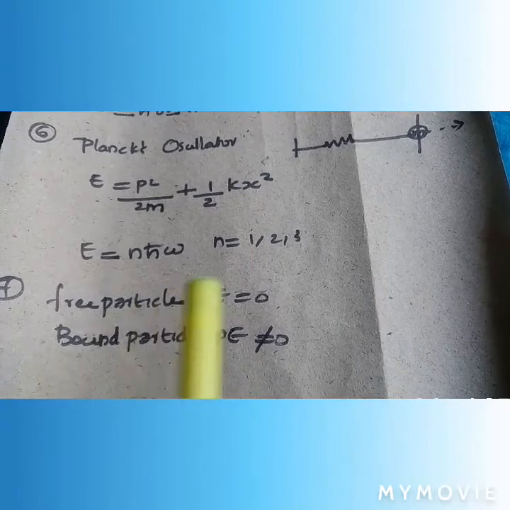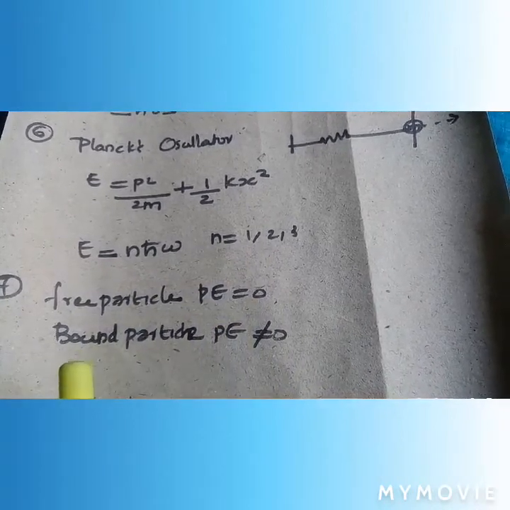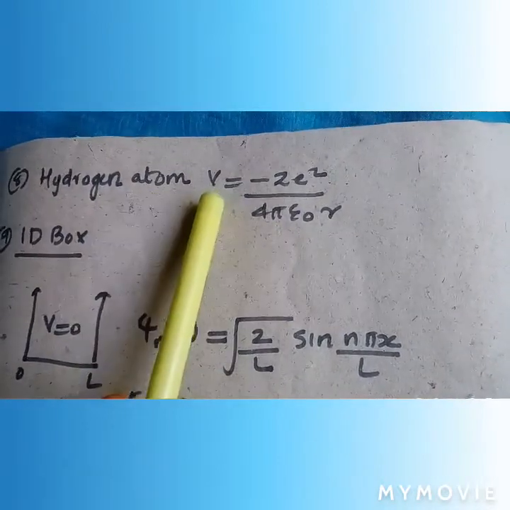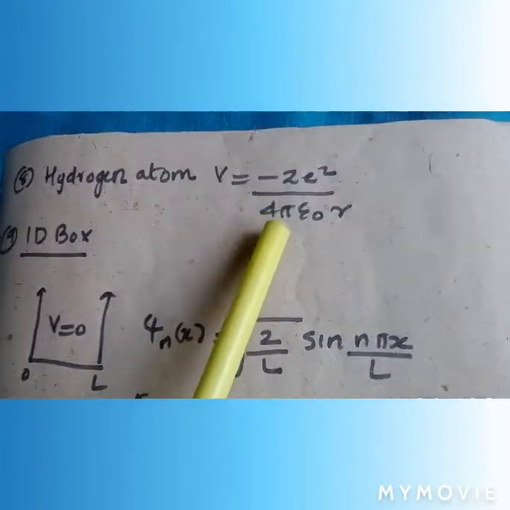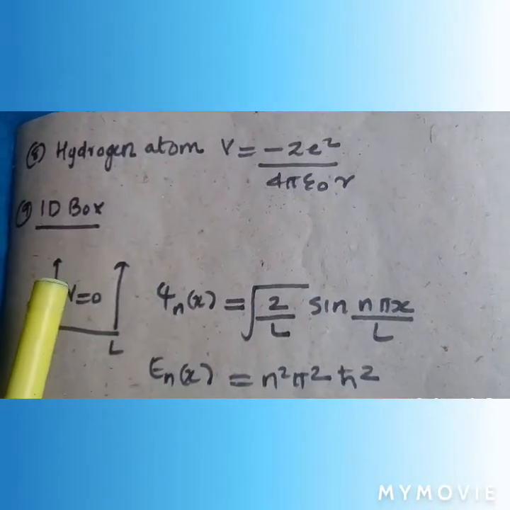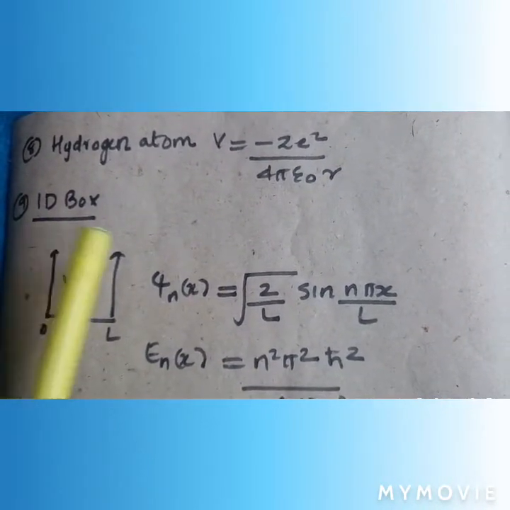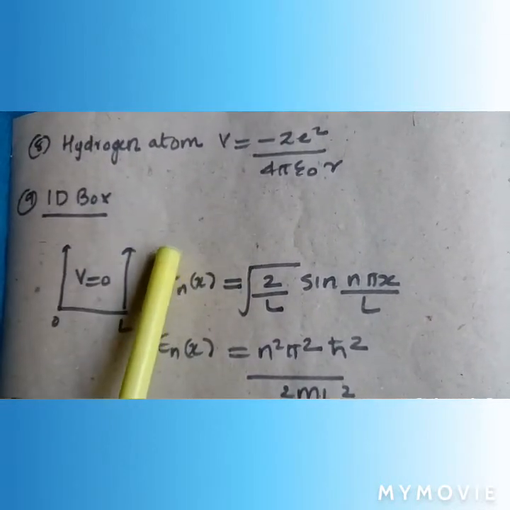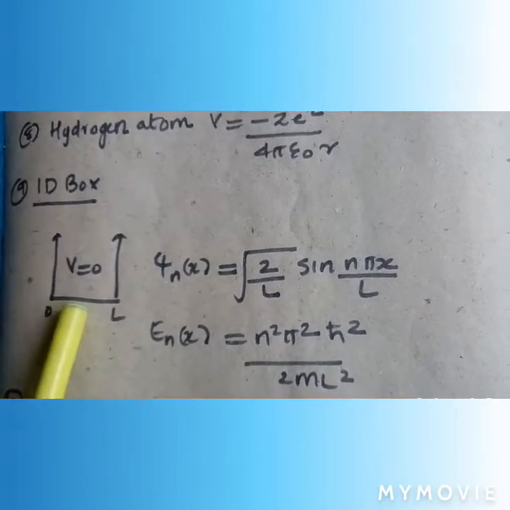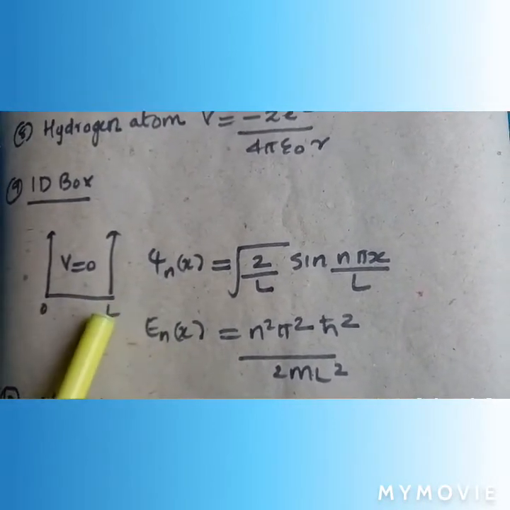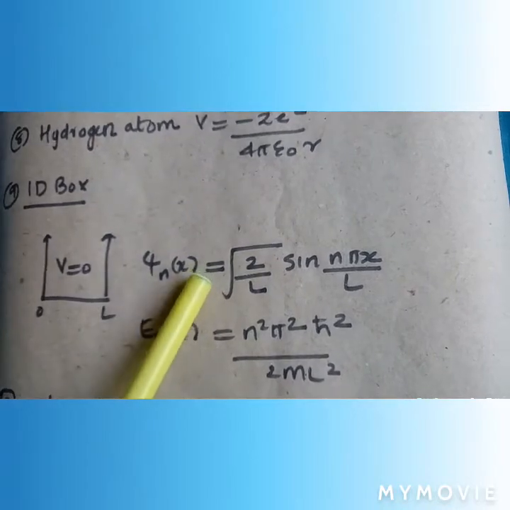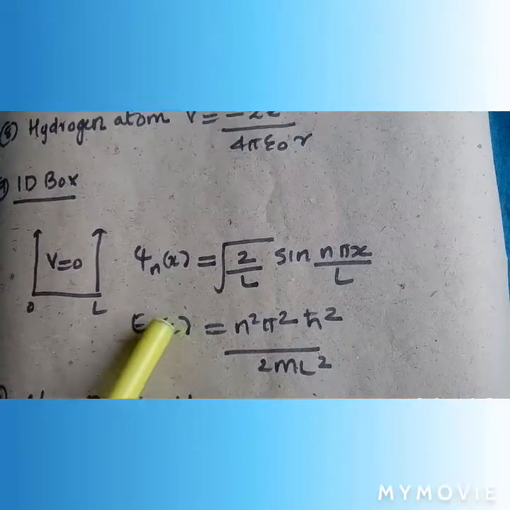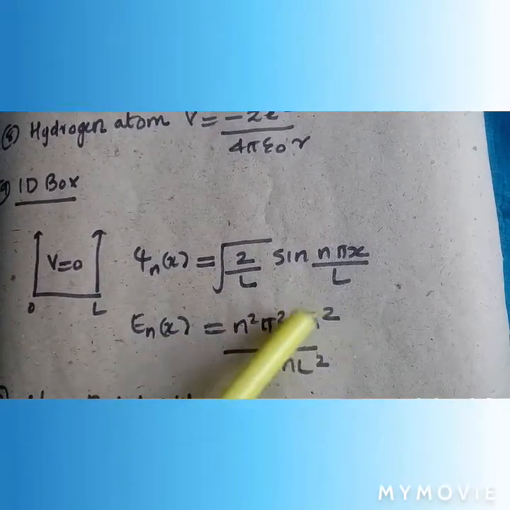For a free particle, potential energy is equal to 0. For a bound particle, potential energy is not equal to 0. For a hydrogen atom, potential is equal to minus Z square divided by 4 pi epsilon 0 r. For a one-dimensional box, the potential inside is equal to 0, outside infinite potential, and we consider a one-dimensional box in which 0 to L is the length. So the wave function psi of x is equal to under root 2 by L sin(n pi x by L). Energy of the nth state equals n square pi square h cross square divided by 2 m L square.